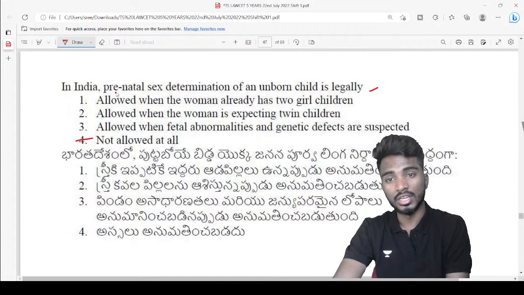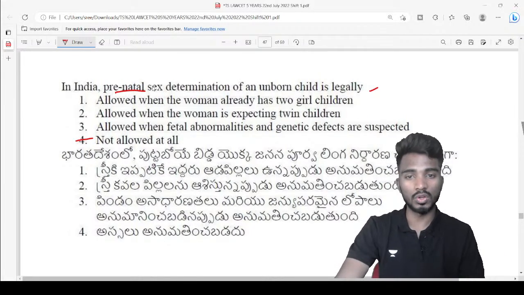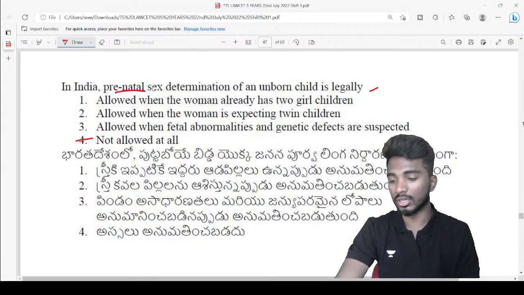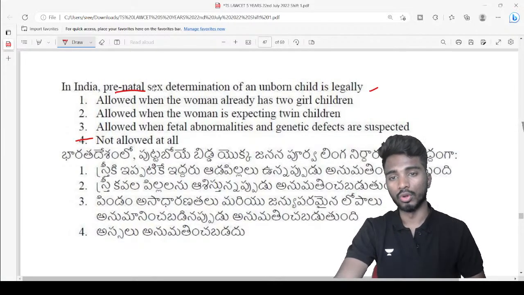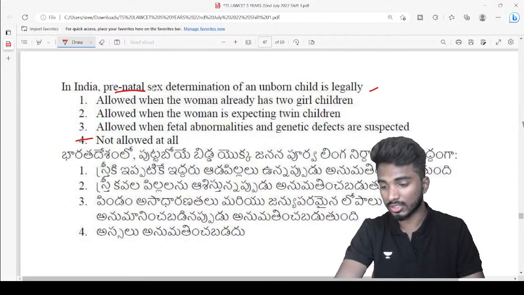The question is whether prenatal sex determination is allowed or not. In this particular case, anything might happen, we are not going to determine the sex whatsoever. If there are abnormalities, we'll decide whether we have to remove the baby or give it, but we are not going to determine the sex. Is it clear for you, Srikanth?